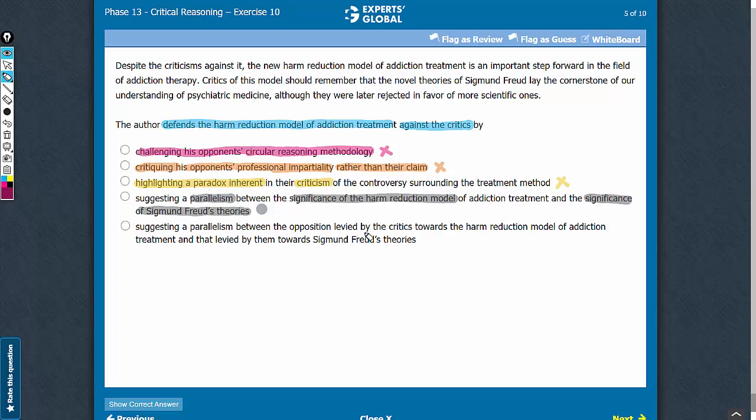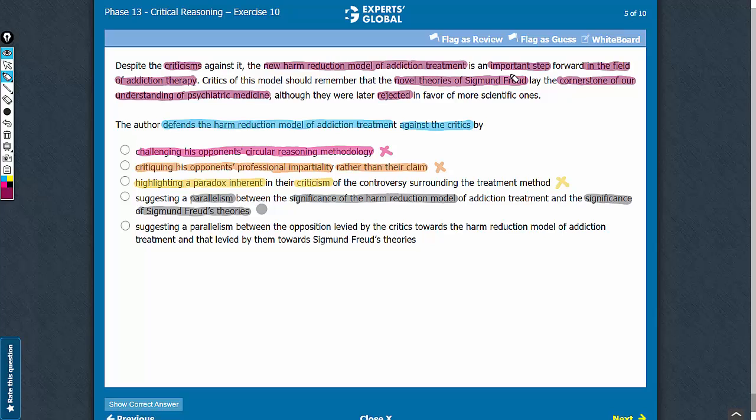Answer choice E. The argument mentions that the critics of this model believe that it is not an important step in the field of addiction therapy. The argument does not suggest anything about the views of these critics towards the novel theories of Freud. It is the author who talks about the novel theories of Freud and says that these theories, even if they were later rejected, were important because they lay the cornerstone of our understanding of psychiatric medicine, and hence the new harm reduction model of addiction treatment is also an important step.